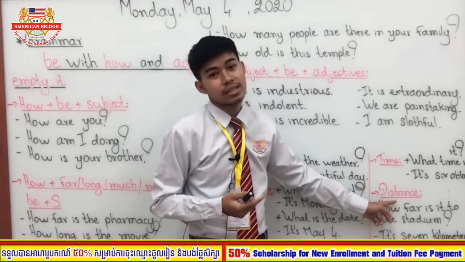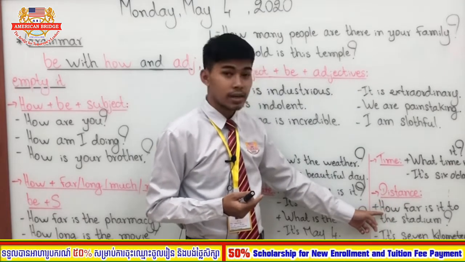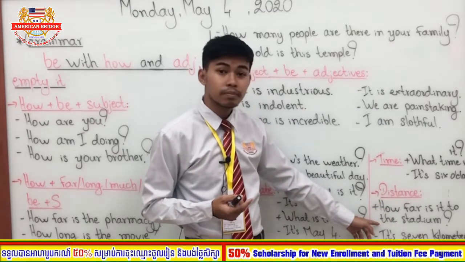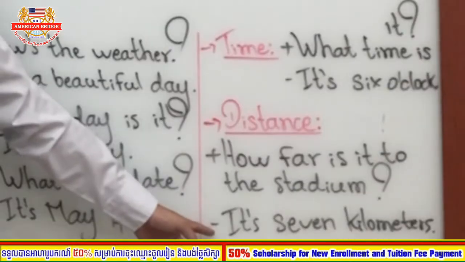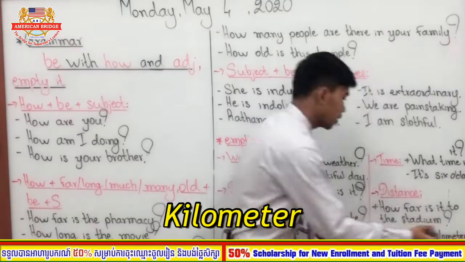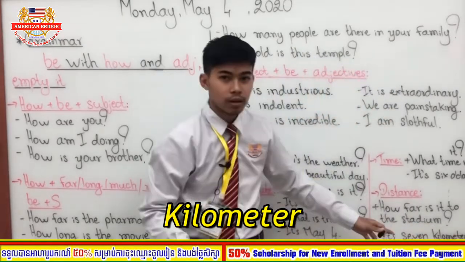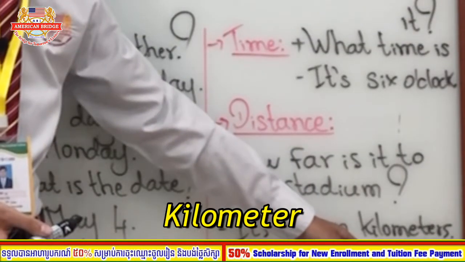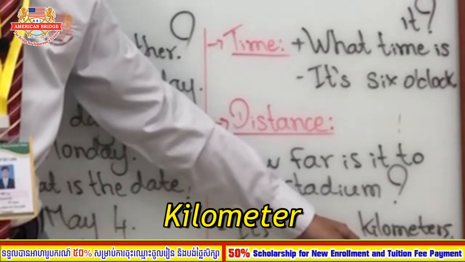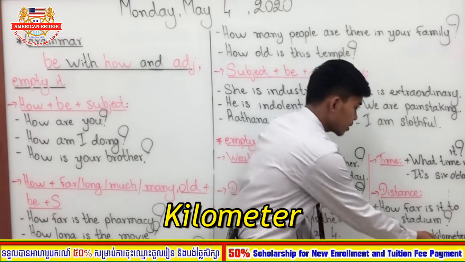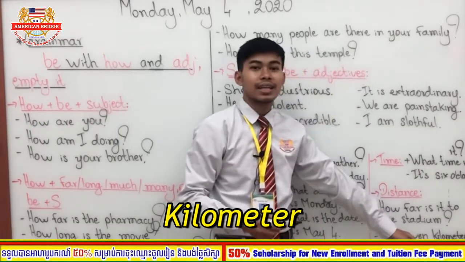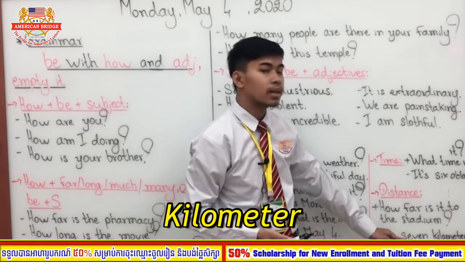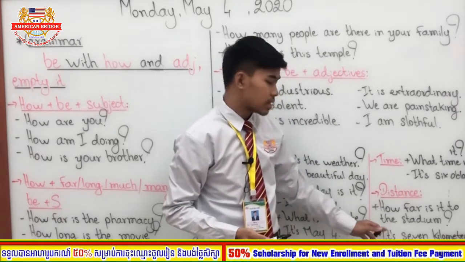And the last one is distance. How far is it to the stadium? It's 7 kilometers. Here in Khmer we say kilometer, but in English we say kilometers, not kilometers. The stress is on the second syllable: kilometers. It's 7 kilometers. So it here is empty it, right?